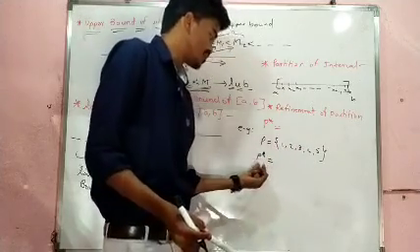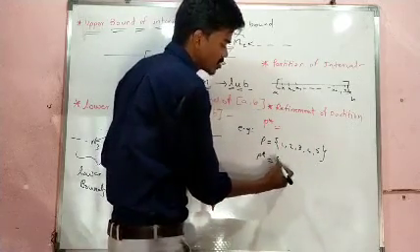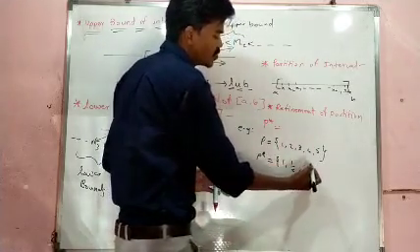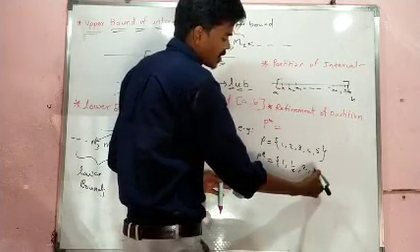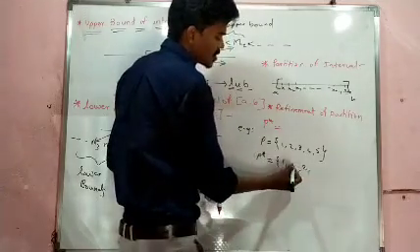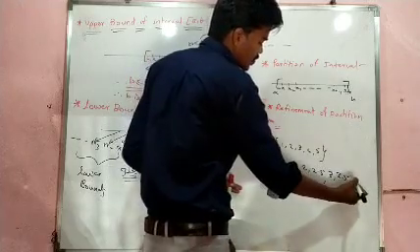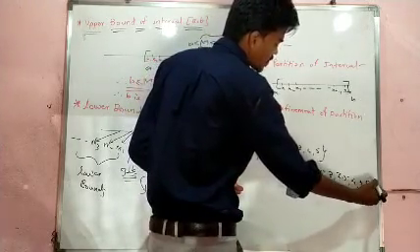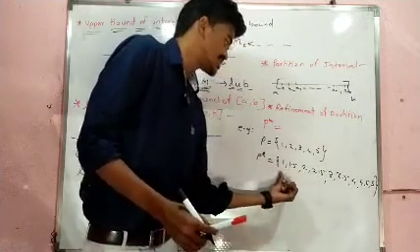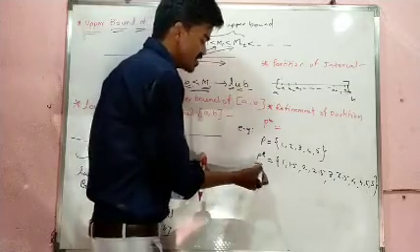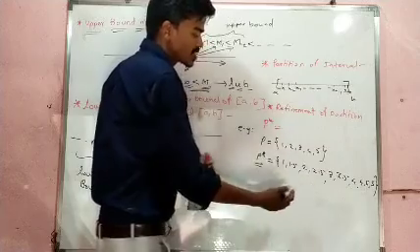In P star, the refinement set, we need more subintervals, like 1, 1.5, 2, 2.5, 3, 3.5, 4, 4.5, and last 5. These are some more elements in this set. So refinement means we refine the set with more subintervals.